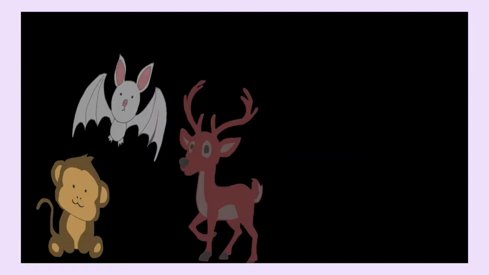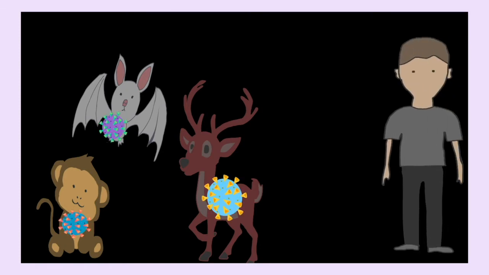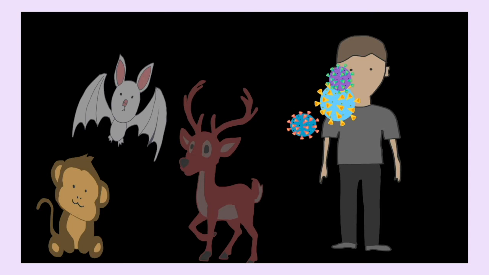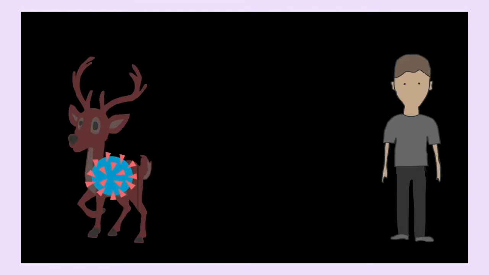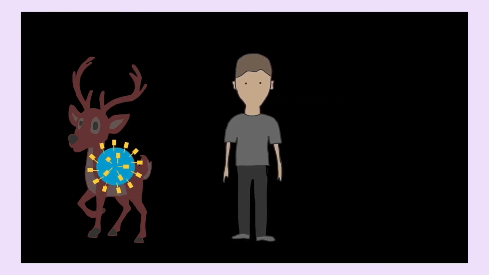It is known that coronaviruses exist in animals. Humans interacting with other species presents an opportunity for the coronavirus to jump from animals to humans. This jump is known as zoonotic transfer. When the virus mutates in an animal of a certain species, there is a small chance that this mutation causes a change in structure that might allow the virus to enter another species' cells if they come in contact.